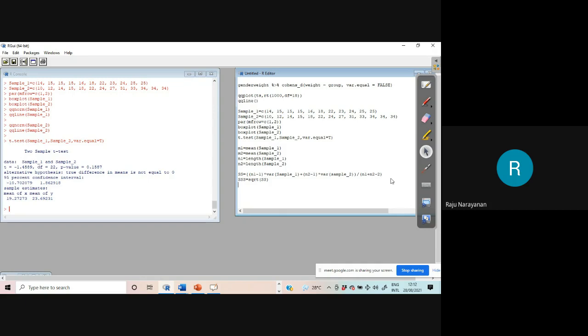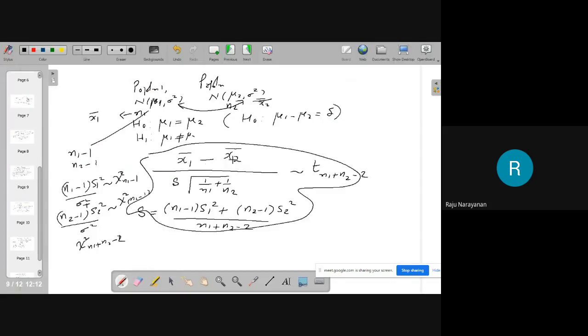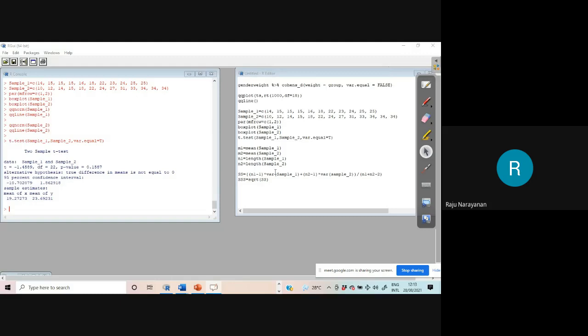Then you have square root of 1 by n1 plus 1 by n2. One more term is there: x1 bar minus x2 bar, divided by S into root of 1 by n1 plus 1 by n2. Yes, I have already found this, this also I will find. Therefore, what is that term? Simply I take PP. PP is.